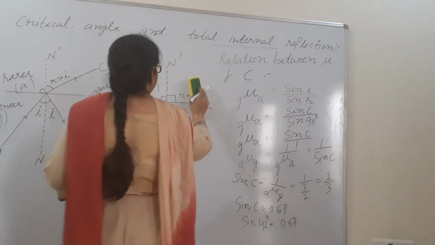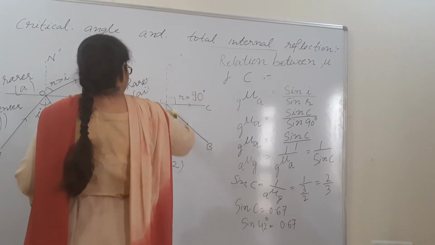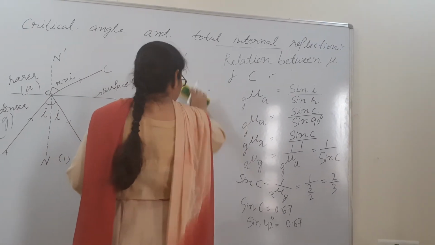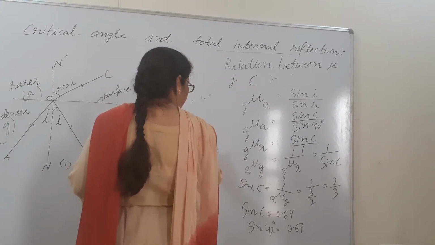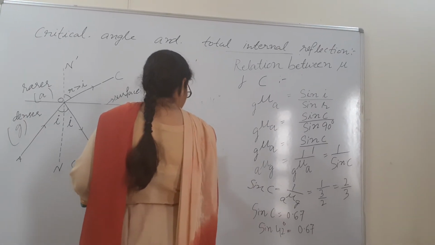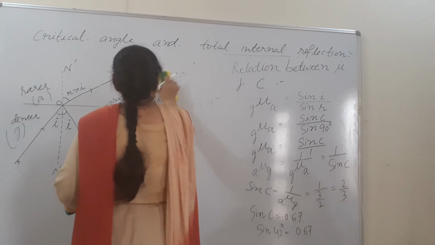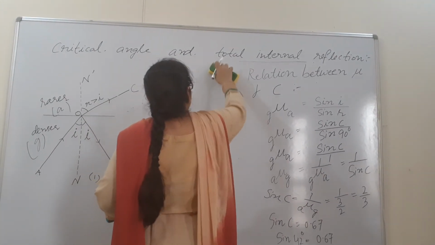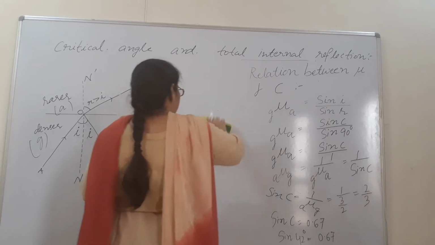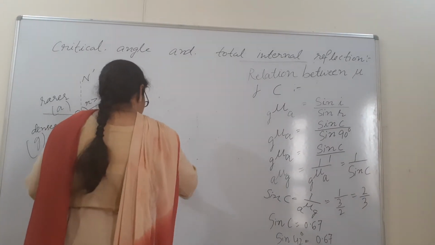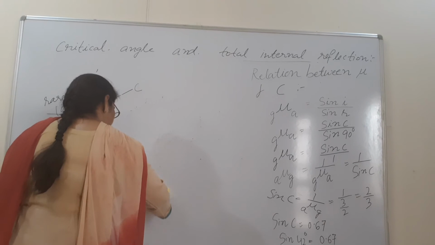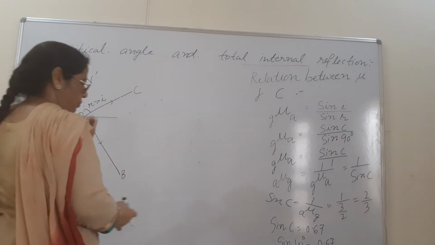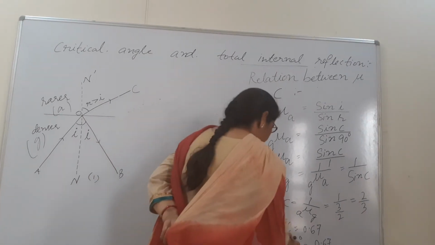Then our next topic is factors affecting the critical angle. Here beta in this way we can write like that also.